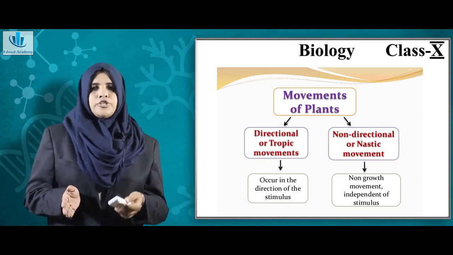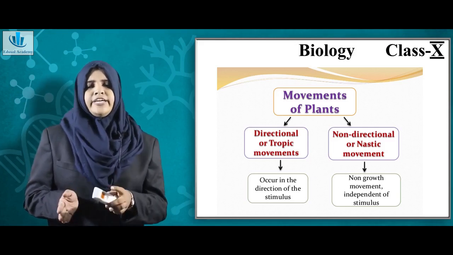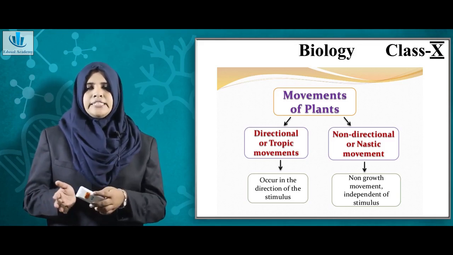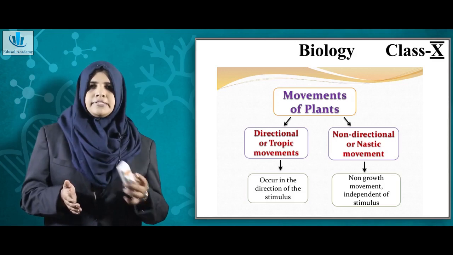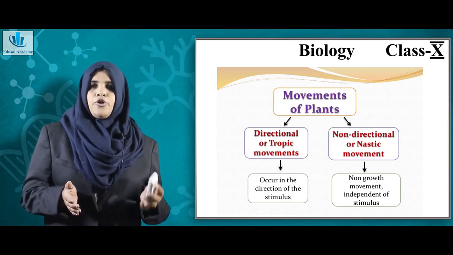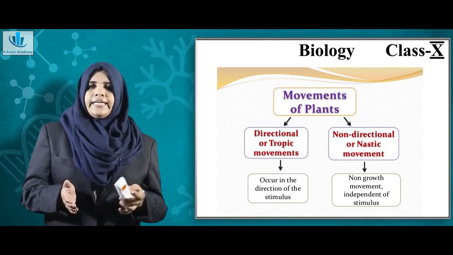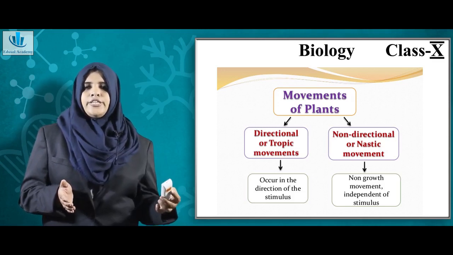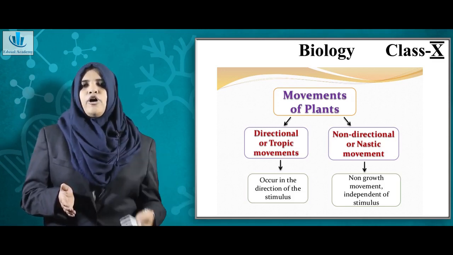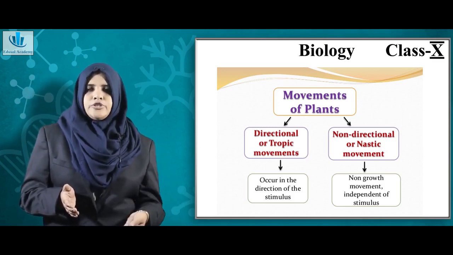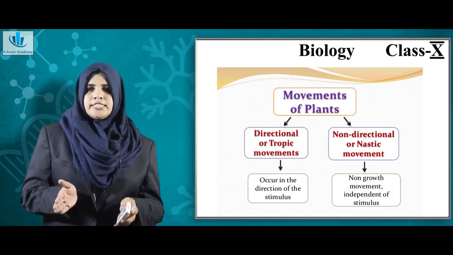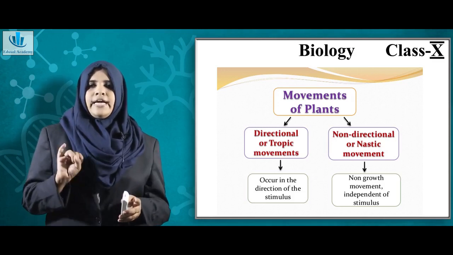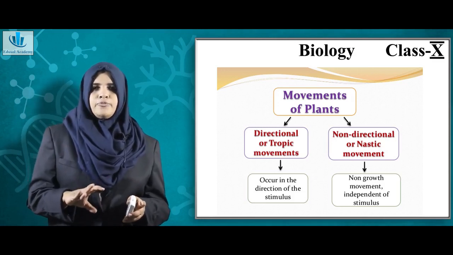Directional movement happens only in one direction, in the direction of the stimulus, whatever the stimulus. Non-directional movement can happen in any direction, and it may or may not be a growth movement. Directional movements are mostly growth movements. So remember, there are two types of movements: directional movements and non-directional movements.